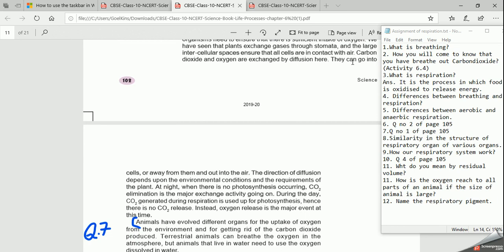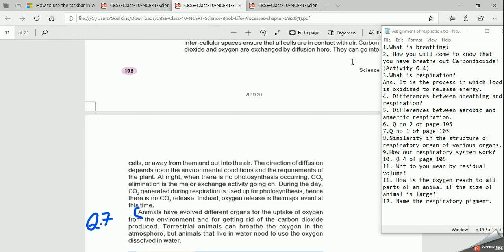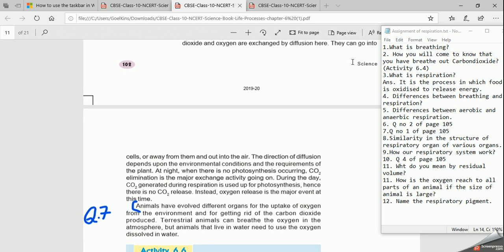If the conditions are hot, as I spoke in the nutrition topic also, for example desert plants, the exchange of gases takes place during night time. Because if the stomata are open frequently, then during the exchange of gases, water also transfers. So lots of water will transfer, and that will harm the plants. So this is reversed in the case of desert plants, right?